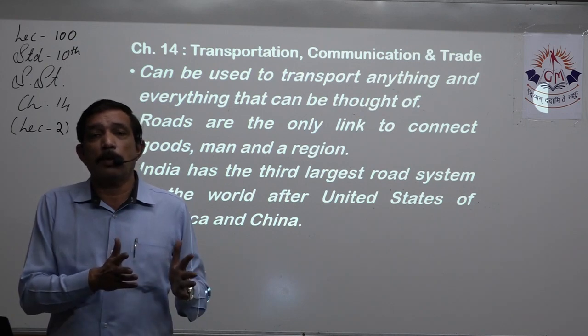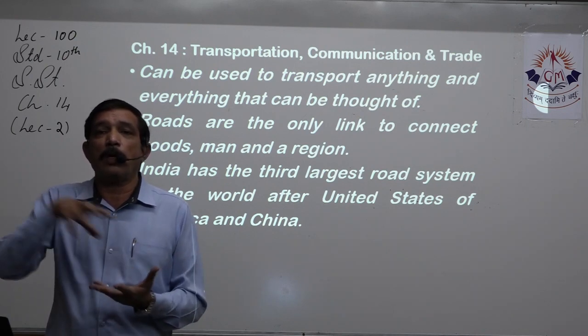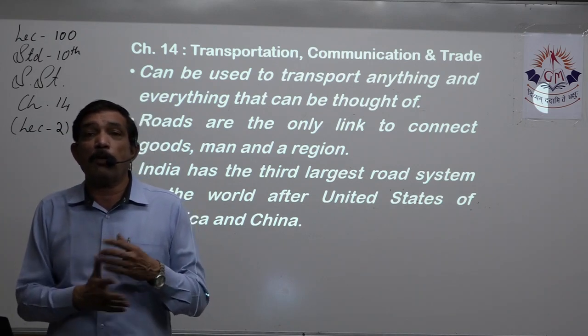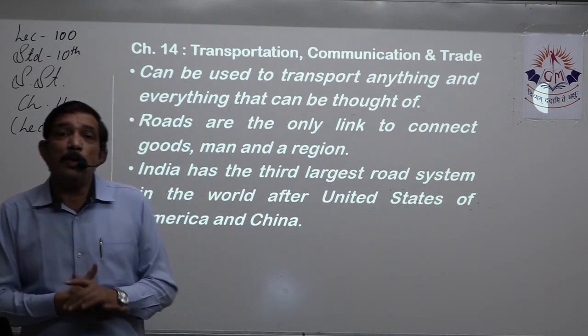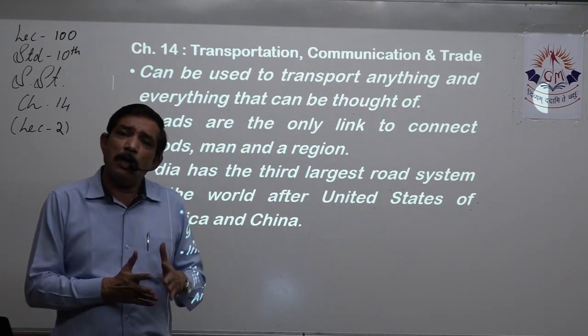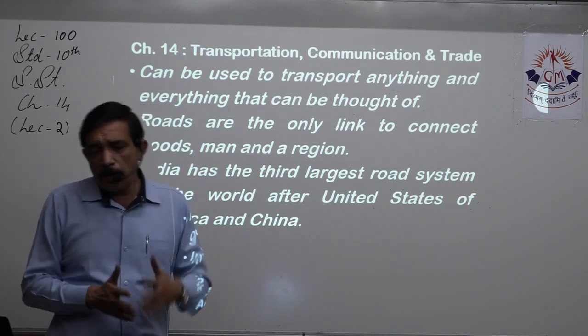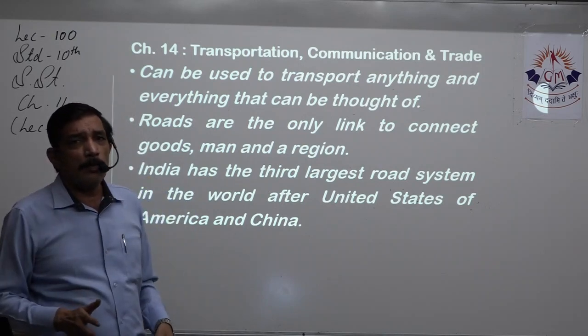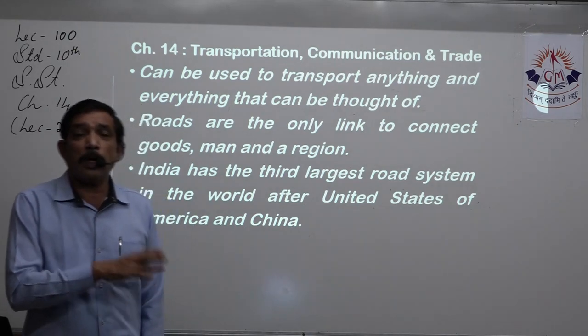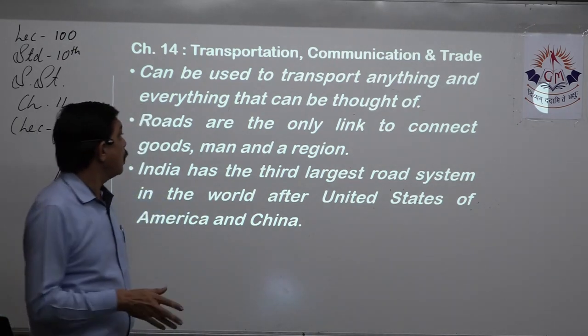You think of putting that huge turbine on a ship from one country to another, that's okay. But then you should have proper equipment to do that. So road transport is very easily available, cost effective, and just think of anything, you can always transport it by road.